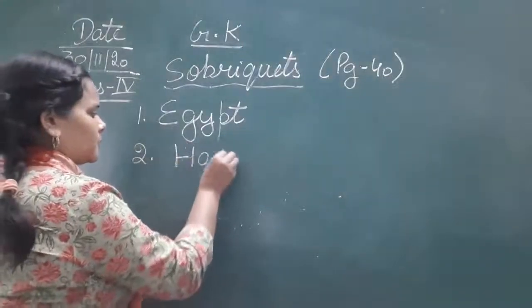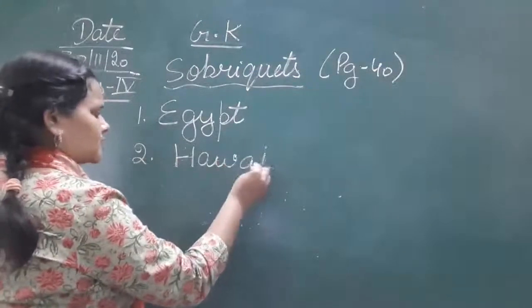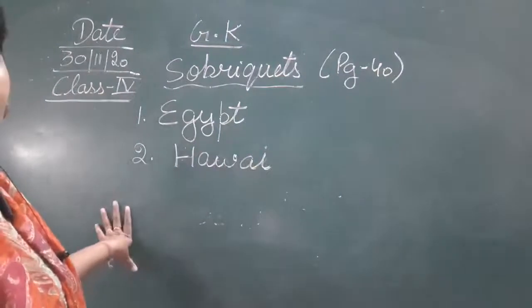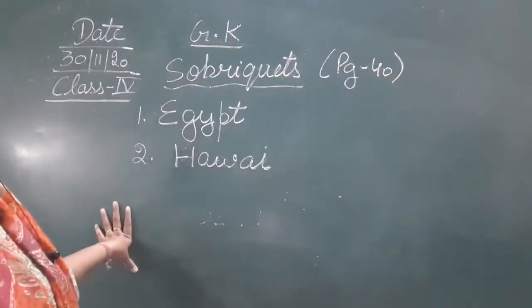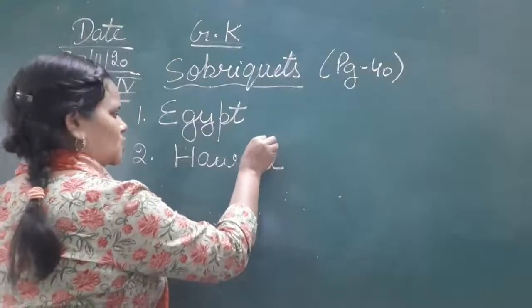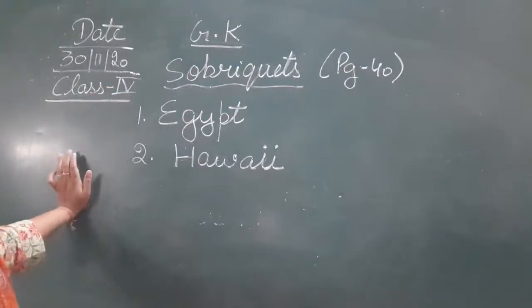H A W A I. Okay, H A W A I. So Hawaii, H A W A double I. It will be double I. So Hawaii is the name of a place which is known as the land of rainbow.